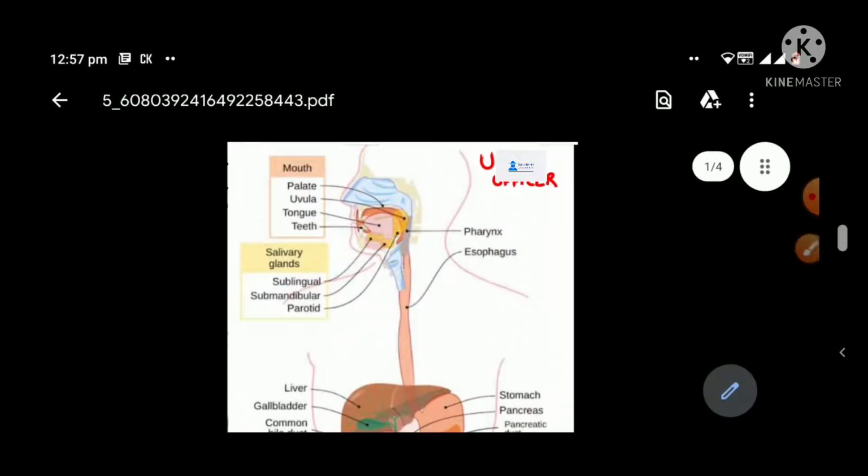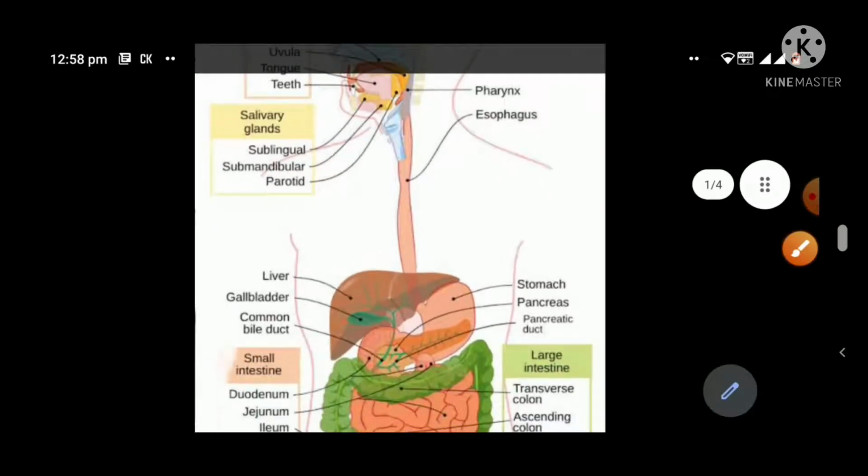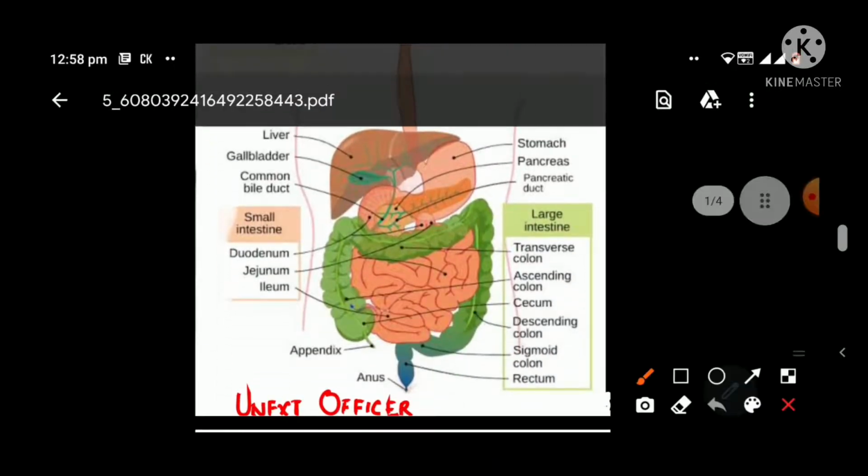So first we'll talk about the mouth. The parts of the mouth are: it has the teeth. The teeth help in the mastication of the food that we eat. Then it has the tongue. The tongue helps in mixing of the food particles with the saliva. Then it has a palate, uvula and pharynx. So once the food enters the mouth, from the pharynx it will enter into the esophagus. And from the esophagus, the food will enter into the stomach.